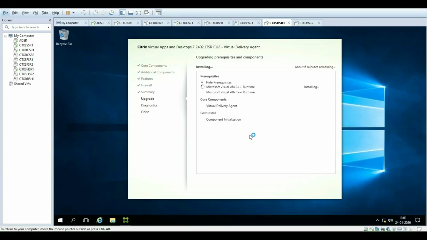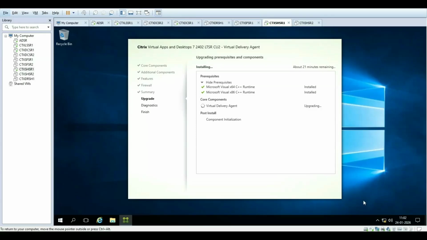The upgrade is started. First it will install the prerequisites, and then it will start the core component. To save your time, I'll skip this in the recording and start again once the prerequisite installation is completed.